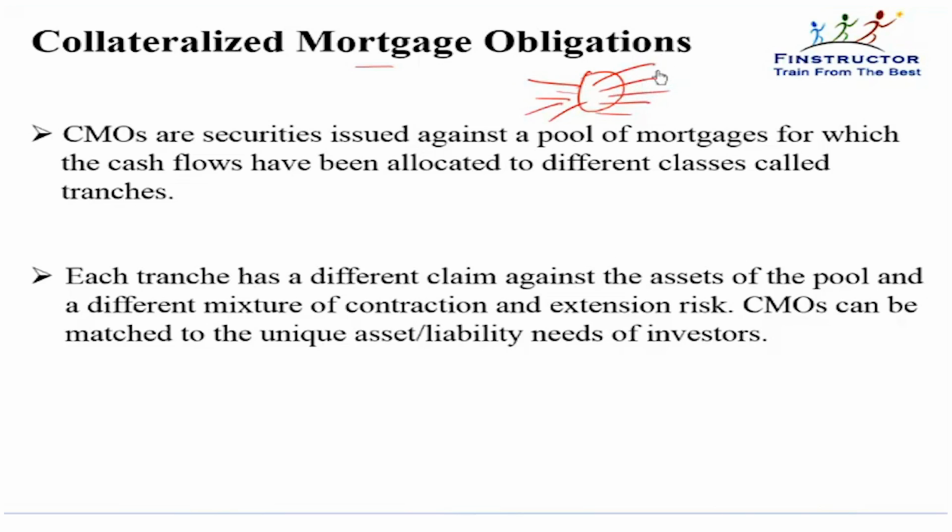Now what we'll try to do is that we'll try to keep some tranches different from the others. The total risk of this MBS or of these securities will be equal to the risk of the underlying. But can we redistribute the risk, making some tranches less risky and other tranches more risky? We'll do that when we structure collateralized mortgage obligations. So these also have an underlying, that is a pool of mortgages.